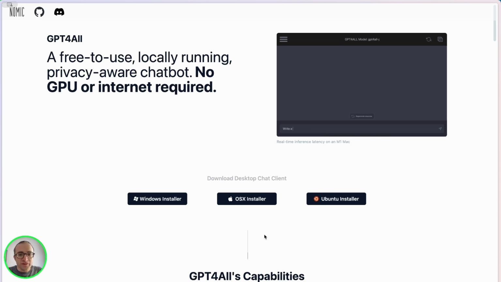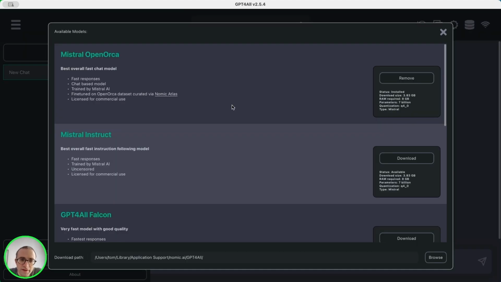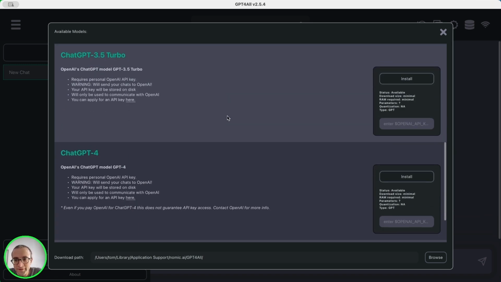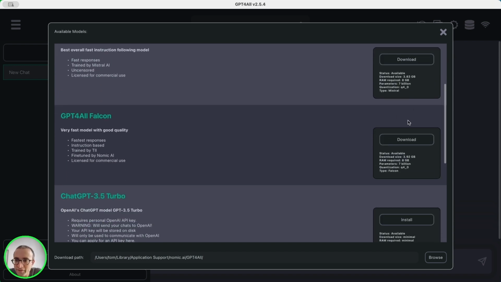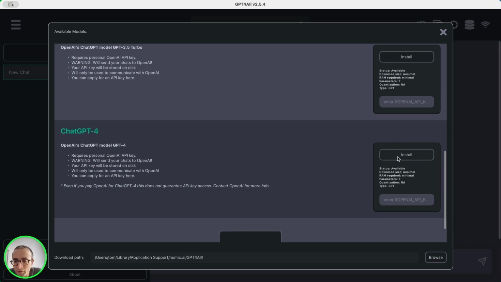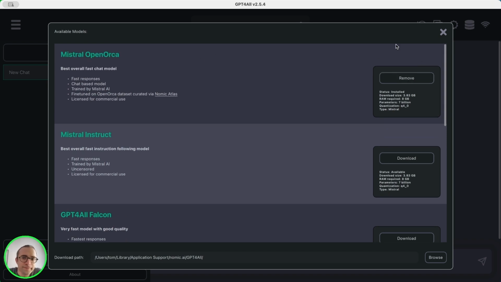So to get started, we need to download the installer for our system. Once we install the application and start it, we get this window very similar to ChatGPT. The first thing is to go here and go to downloads and select one of the models. Here you will find the available models, and we can select one of these. I already installed Mistral OpenOrca, but I could download any others. We have the sizes, and we can also interact with OpenAI with the API key. But let's use this model that I already downloaded.